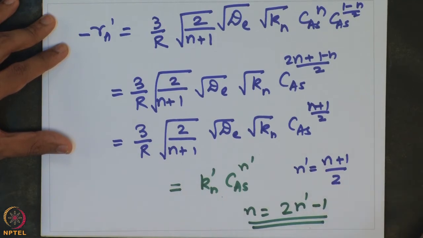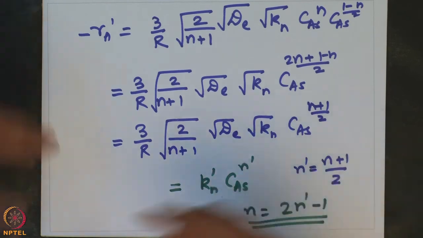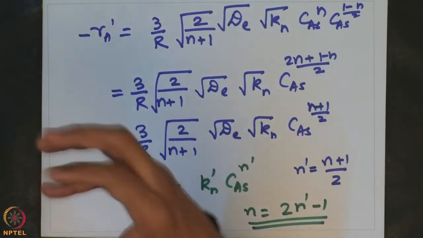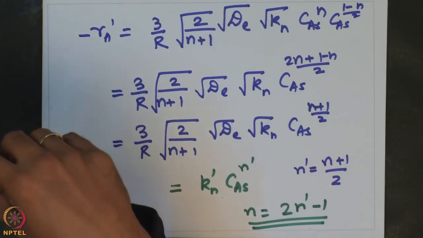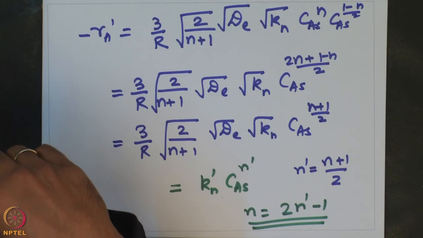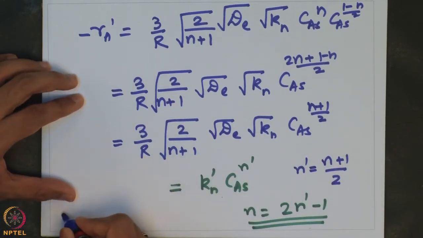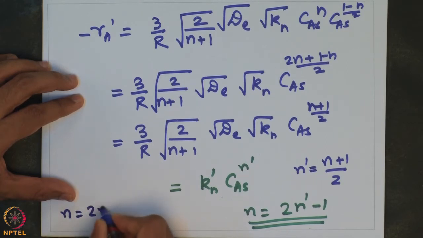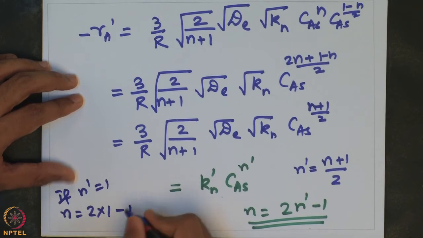So, if I see that the reaction is actually first order, let us say, in the observed kinetics, based on the surface concentration that is measured, if I see that the observed order with which the reaction happens is 1, then the true order is n equal to 2 into 1 minus 1, if n prime is equal to 1, which is essentially equal to 1.